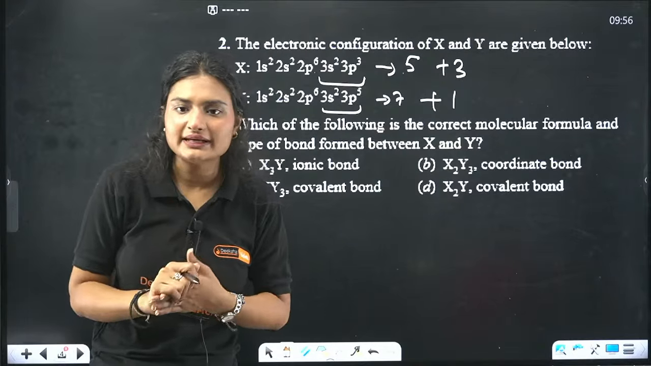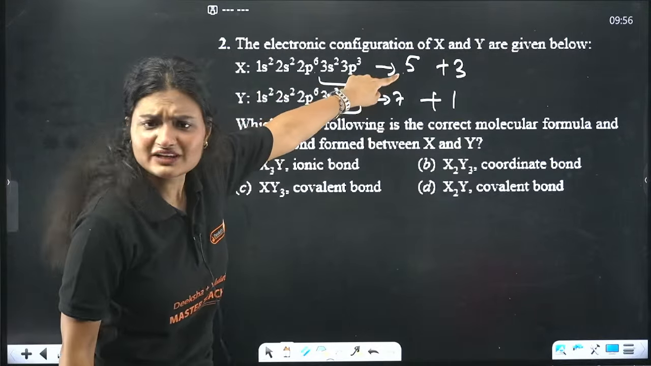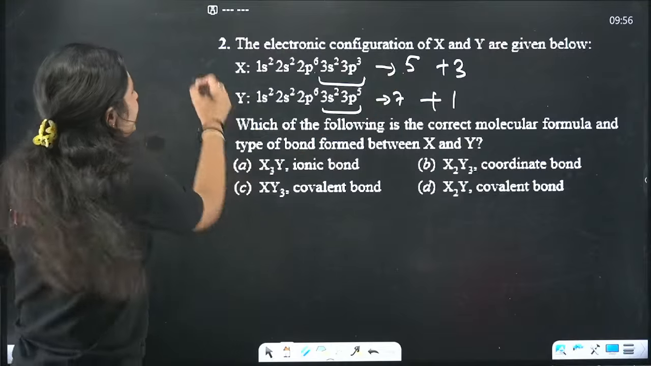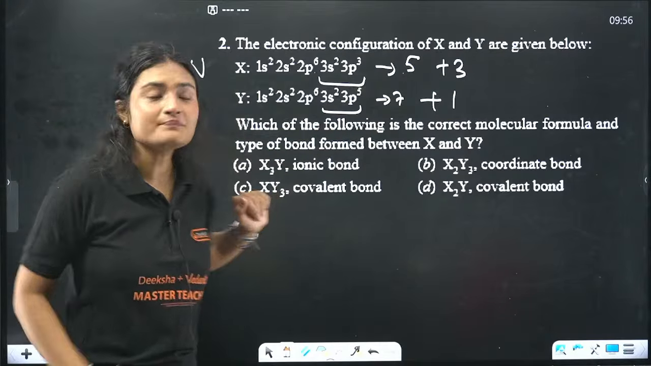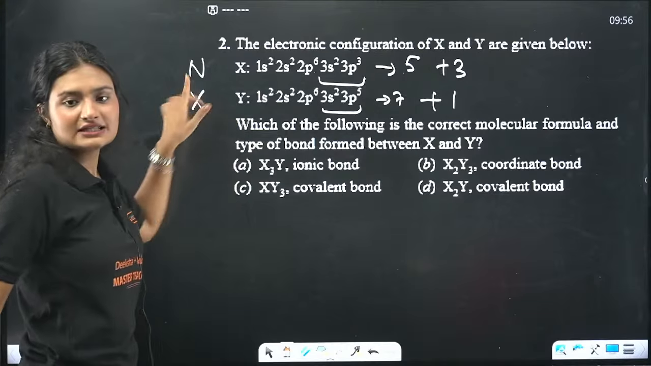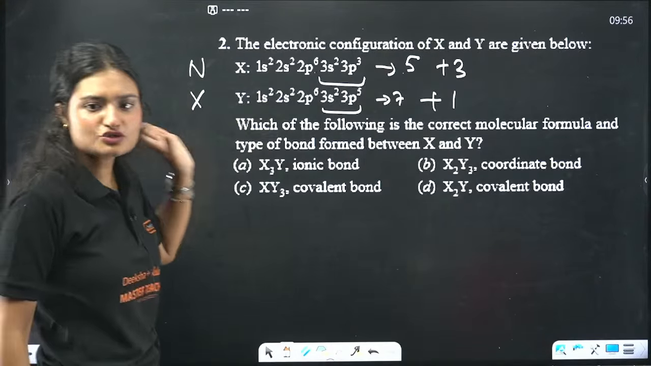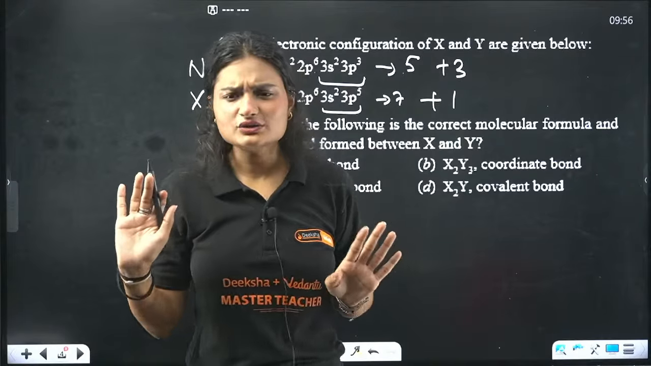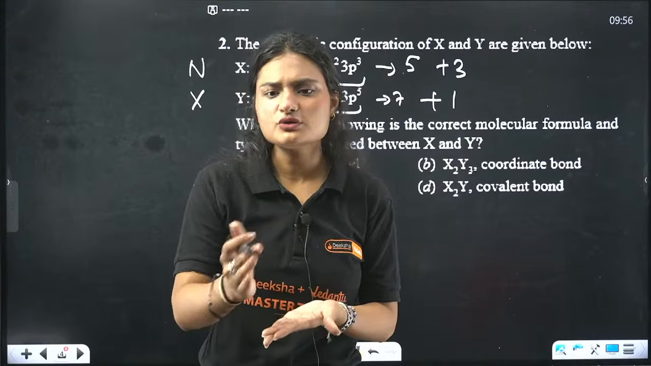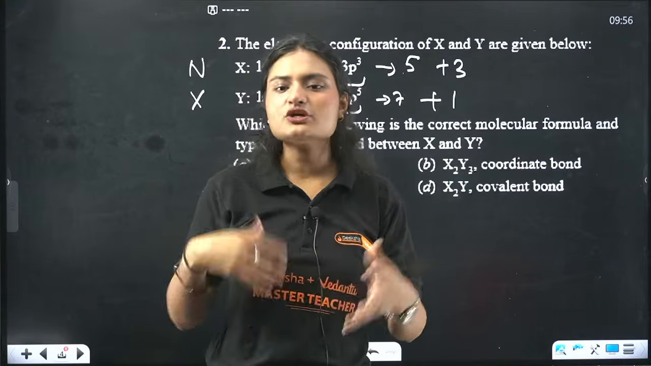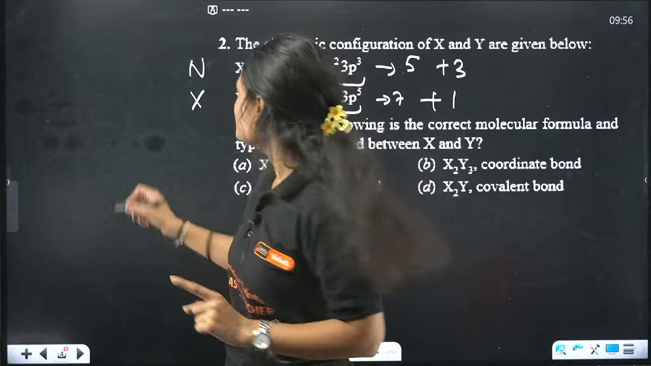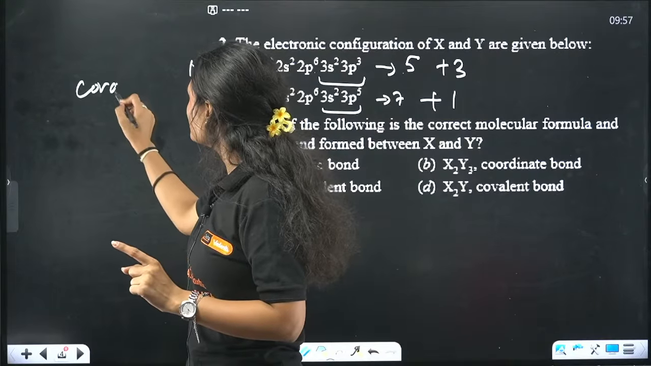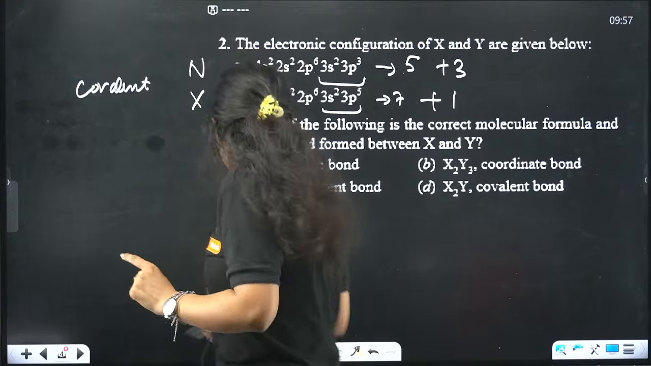Very easy, right? Because you see, ma'am, 5 electrons means it is from the nitrogen family. 7 electrons means it is from the halogen family, right? And I know that nitrogen only forms covalent bonds. Why? Because obviously it's not able to transfer electrons. It forms covalent bonds. So I know one thing, the bond will be covalent.